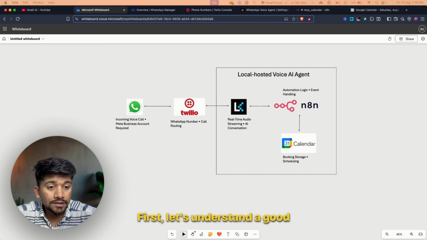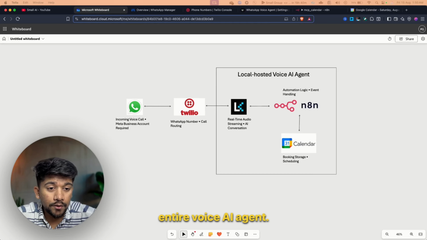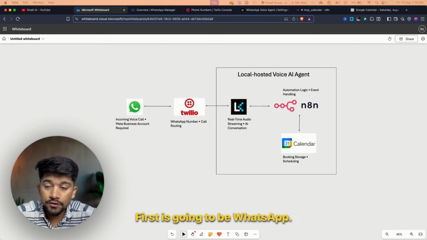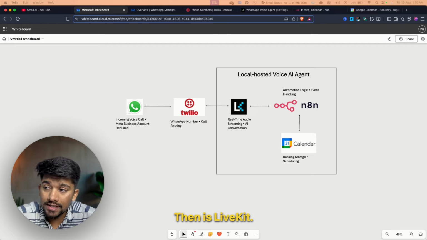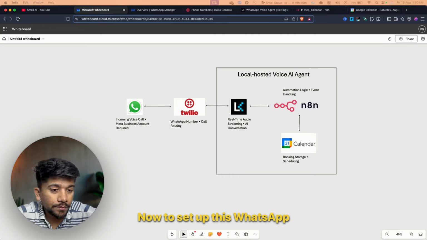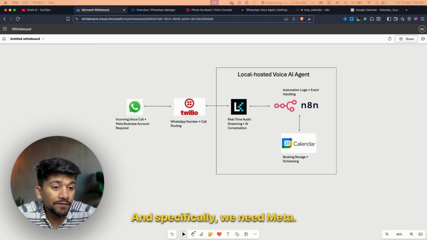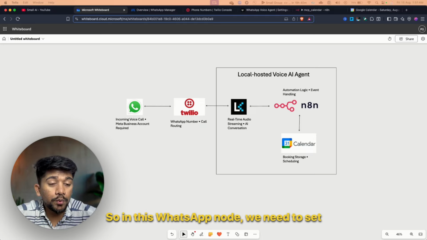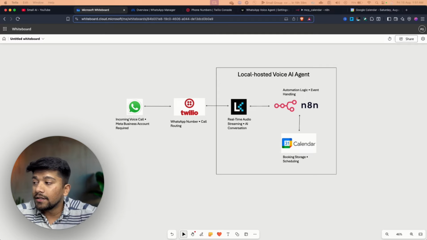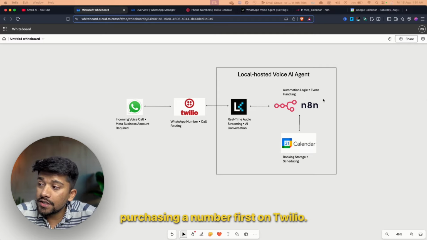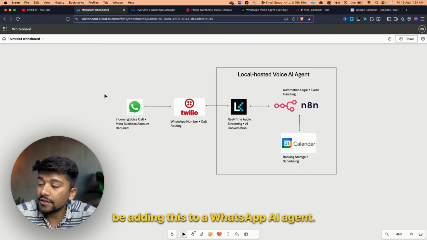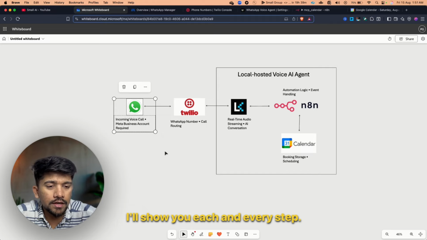So let's get started. First, let's understand a good architecture of this entire voice AI agent. So this voice AI agent has basically 5 parts. First is going to be WhatsApp, second is Twilio, then is LiveKit, then is n8n, and then is Google Calendar. Now to set up this WhatsApp AI agent, we need WhatsApp and specifically we need Meta. So in this WhatsApp node, we need to set up a Meta business account where we can add a WhatsApp number. Now to add this WhatsApp number, we'll be purchasing a number first on Twilio. After we've purchased the number, we'll be adding this to a WhatsApp AI agent. I'll show you each and every step, don't worry about it.